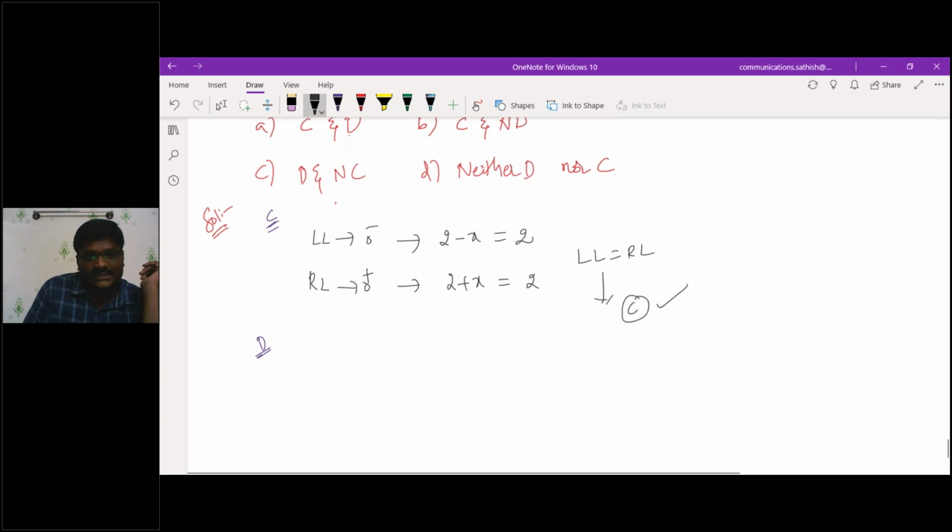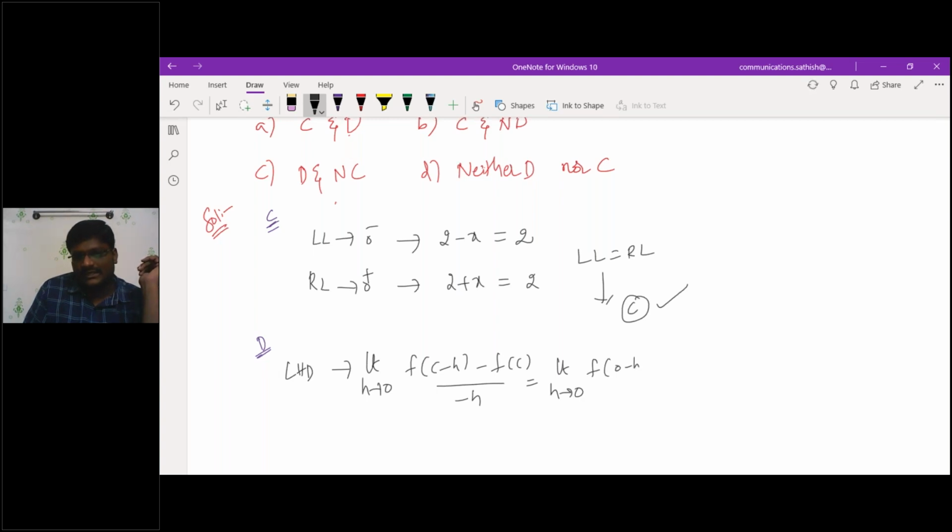Similarly, if I go with differentiability, the left hand derivative is the limit as h tends to 0 of f of c minus h minus f of c by minus h. That is the limit as h tends to 0 of f of 0 minus h minus f of 0 by minus h. What is f of 0?